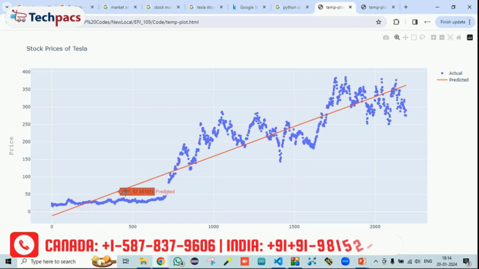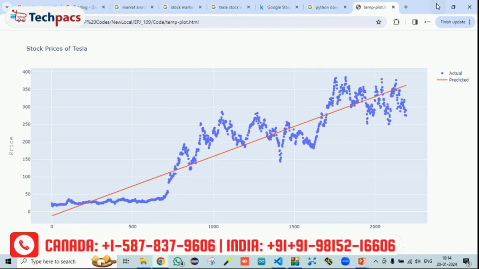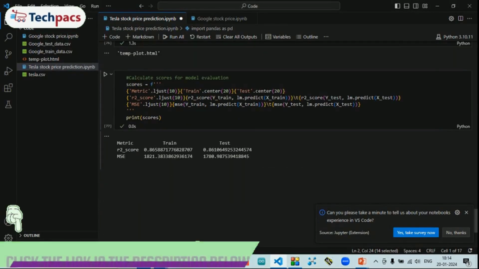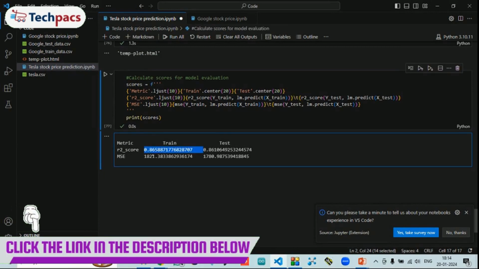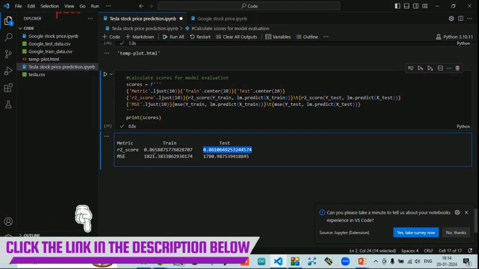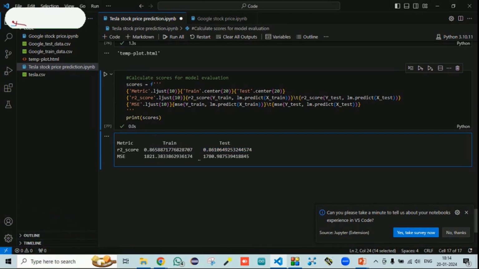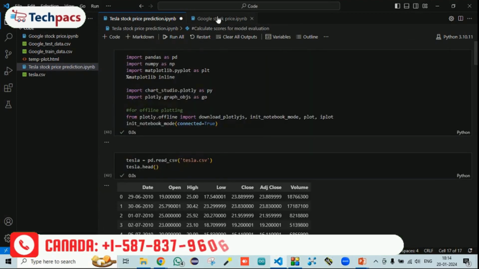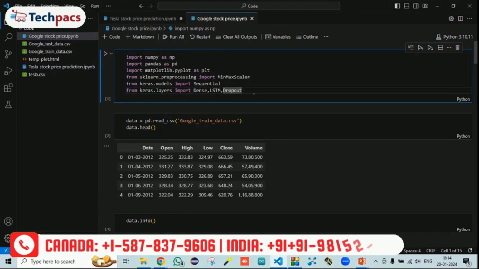Accordingly, there is a rise of the line, because of linear regression; you can also use different regression models for it. And finally, let's see what MSE and the other factors we have calculated. For training it was 0.86, meaning 86%, and it is also 86% for the test one. There is a minor variation, and MSE is less in the test one. Now let's see what happens if we use deep learning models.